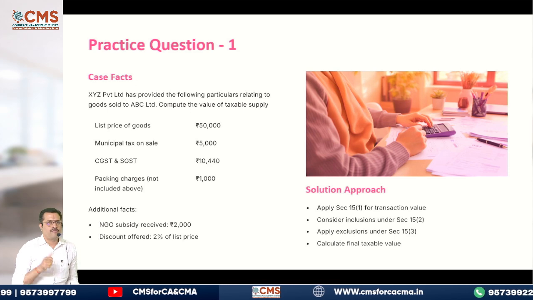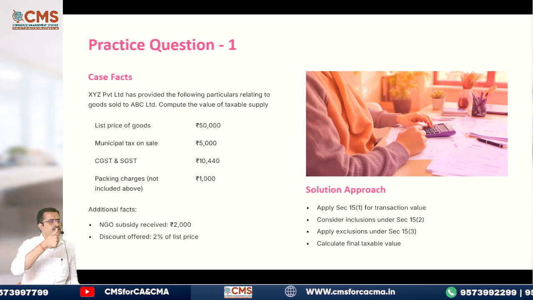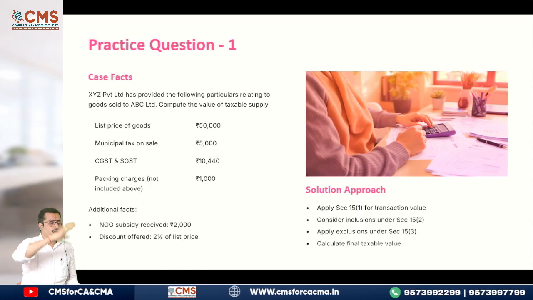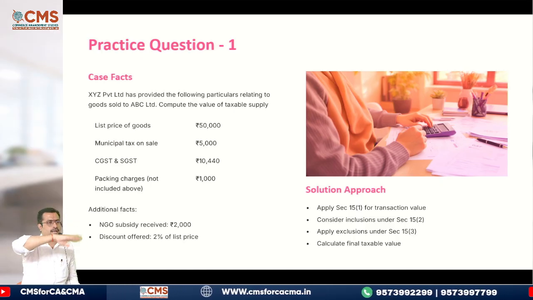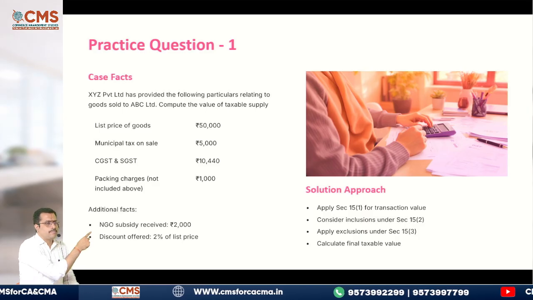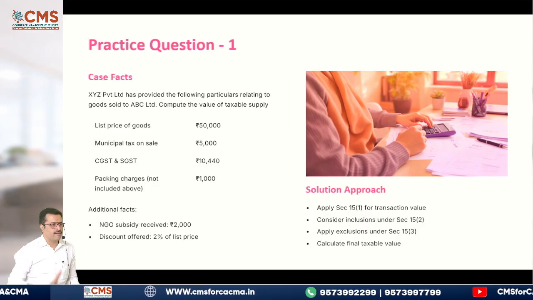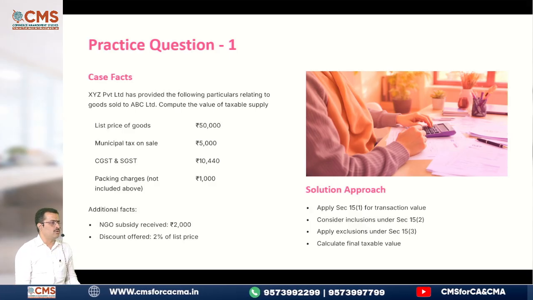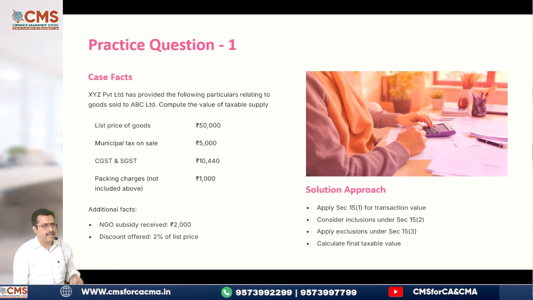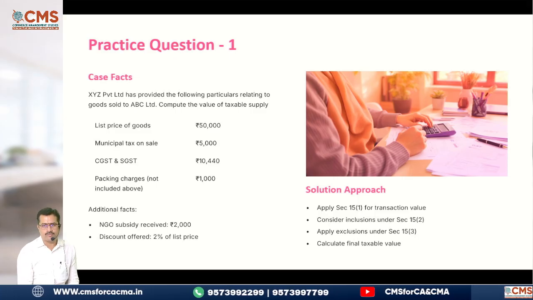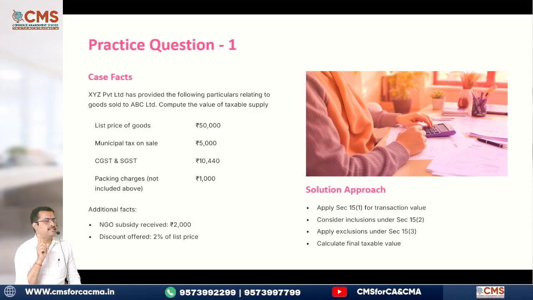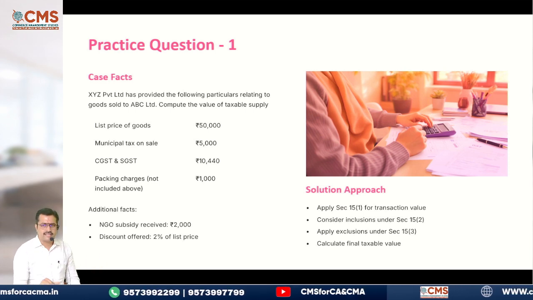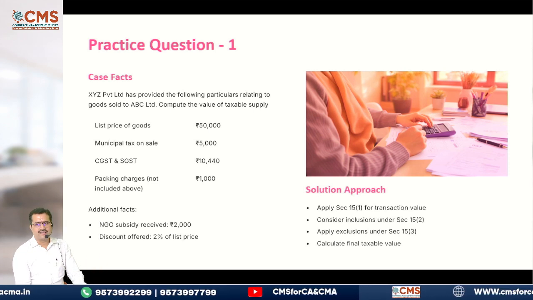Are you clear? So first, please understand computation of value of taxable supply, particulars and amount in rupees. Two columns. In particulars, first list price of the goods, directly 50,000. Add inclusions. What all should be included now? Here, municipal tax on sale is there. That has to be included, 5,000 rupees. Then CGST should not be included. Don't include. It is not included also. Don't do anything. Next, packing charges, 1,000 rupees.